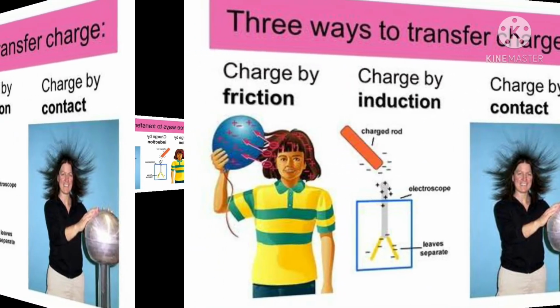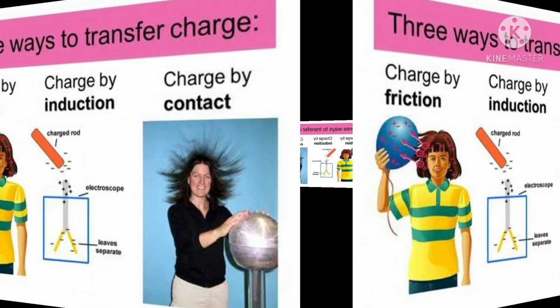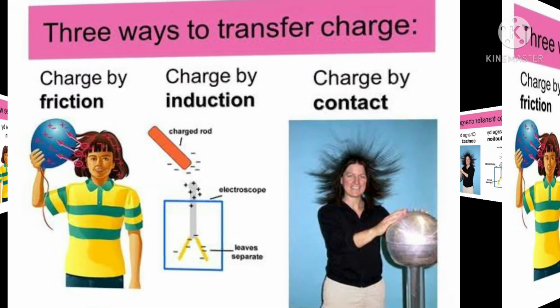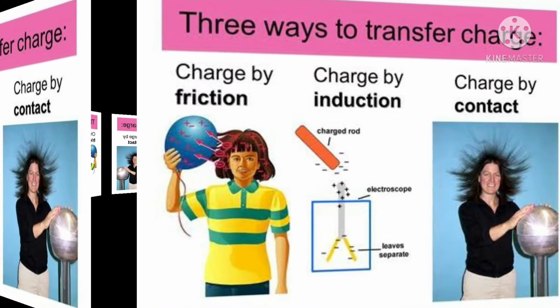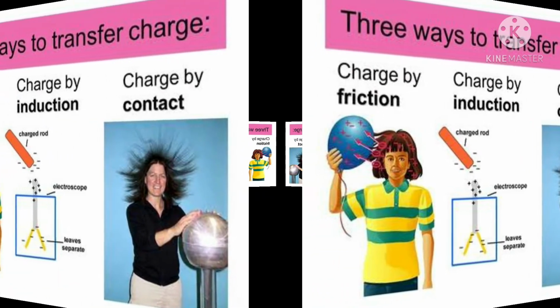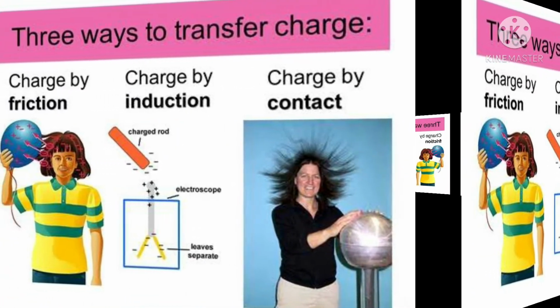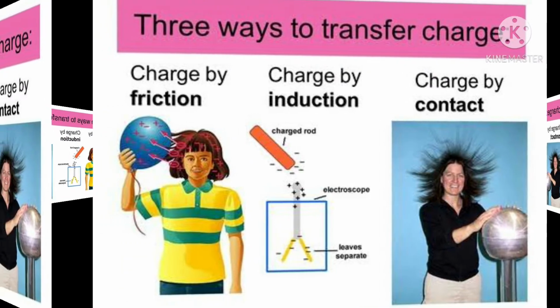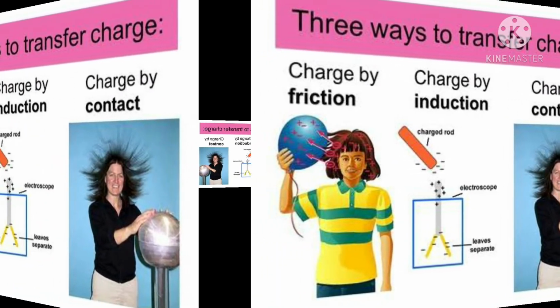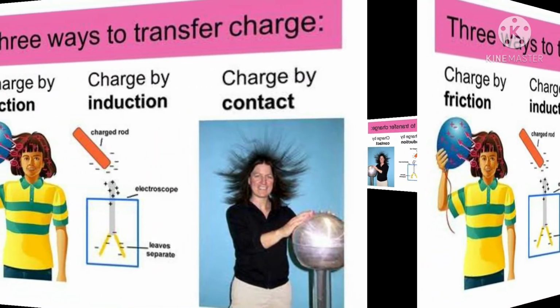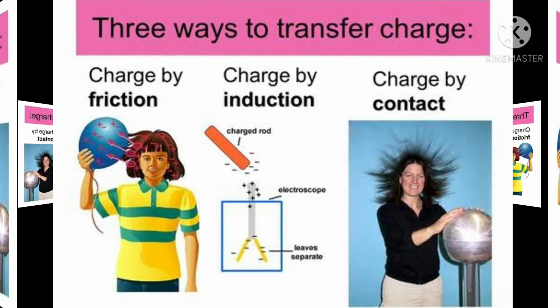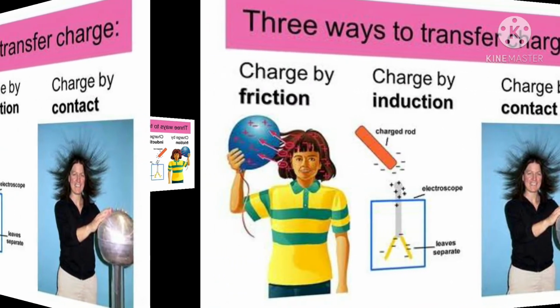Second method is charging by conduction. When an uncharged object is touched with a positively or negatively charged object, the uncharged object also acquires the same charge as is possessed by the charged object. This process is called charging by conduction.